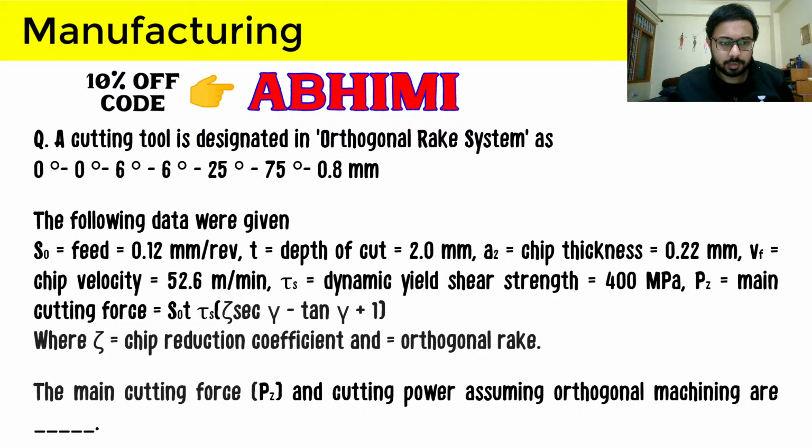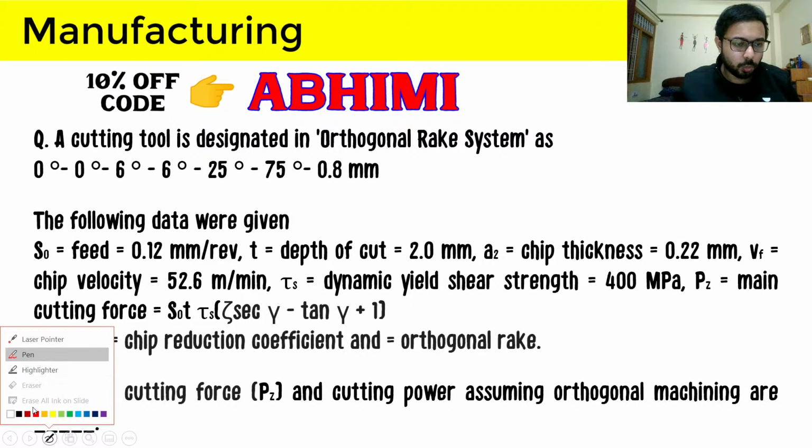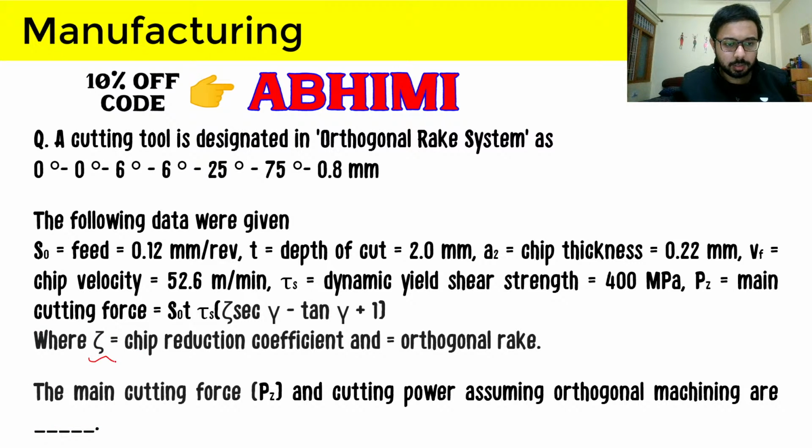So here the pz, the main cutting force, has this zeta in the equation, and it is chip reduction coefficient. Again, chip reduction coefficient is something that we don't usually encounter in our questions.